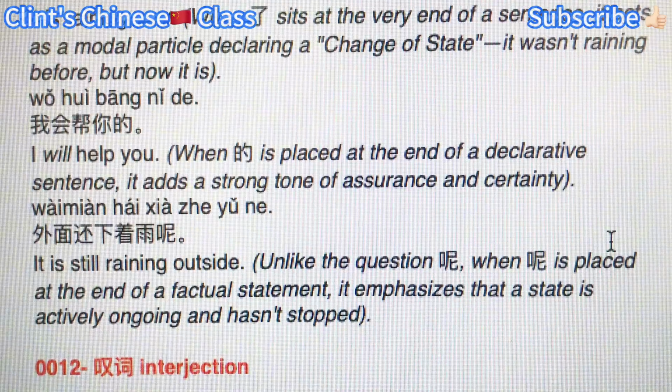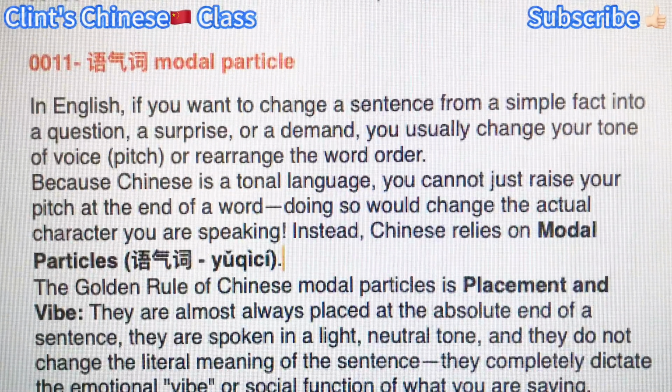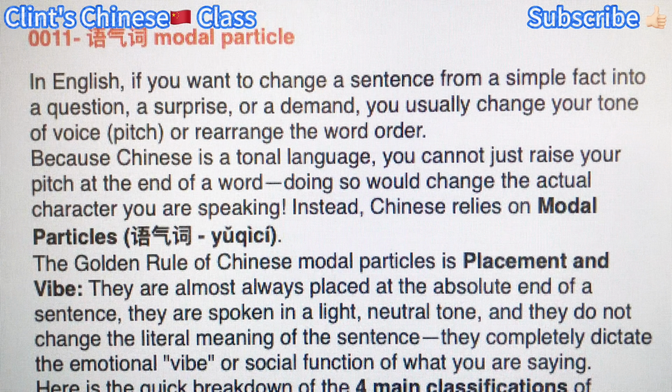All right, pretty good, everybody. So today we learned the modal particles, right, which is a part of the particles.